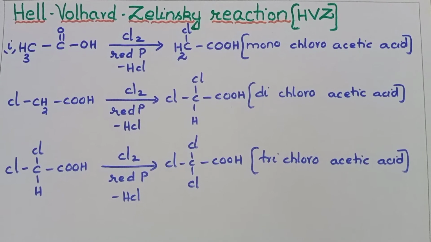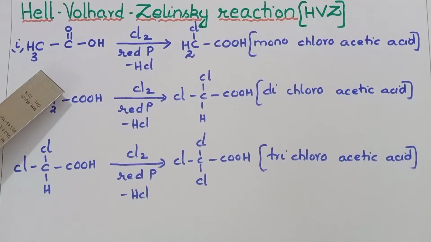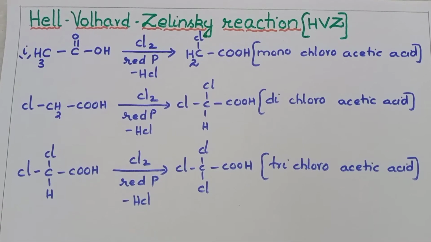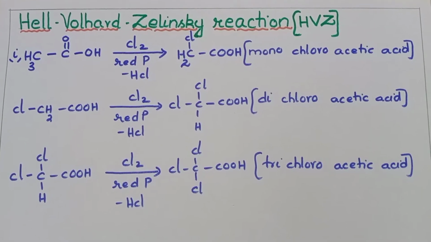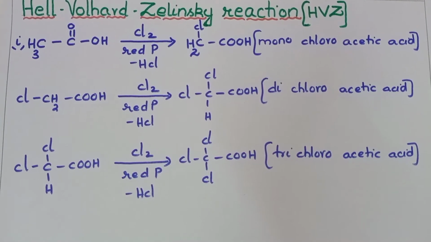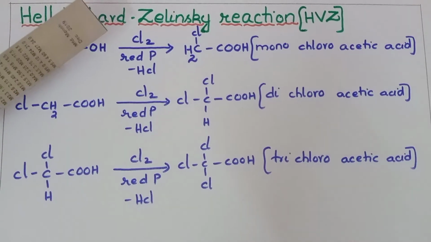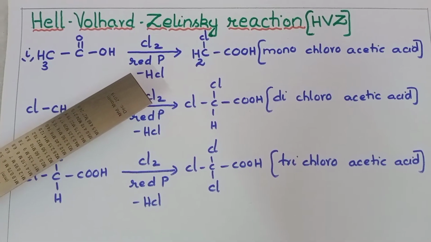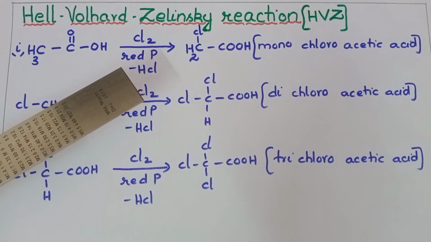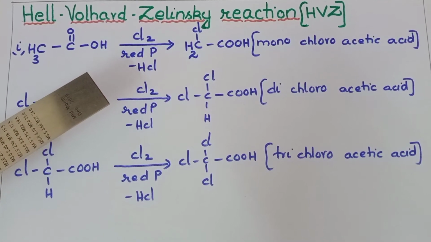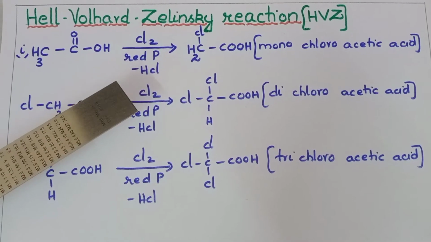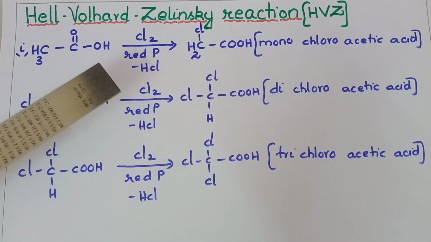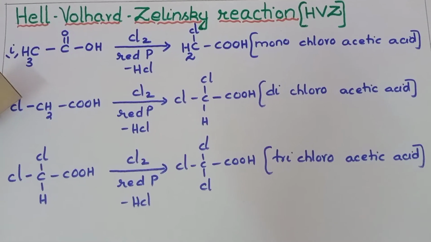Students, here I have taken the example CH3COOH. Do you know its name? It's called acetic acid. Its formula is CH3COOH. Acetic acid is treated with chlorine, which I have taken, in the presence of red phosphorus. So what did I tell you? The HVZ reaction involves the treatment of carboxylic acids with halogens like chlorine or bromine in the presence of red phosphorus. So when this reaction happens, the alpha hydrogens will be replaced by halogens.